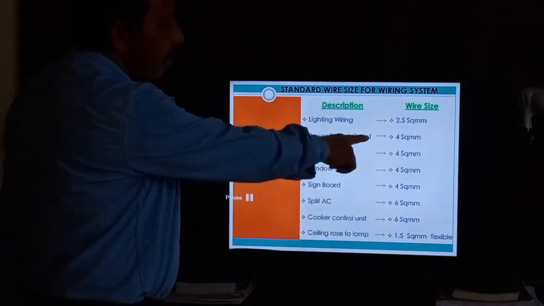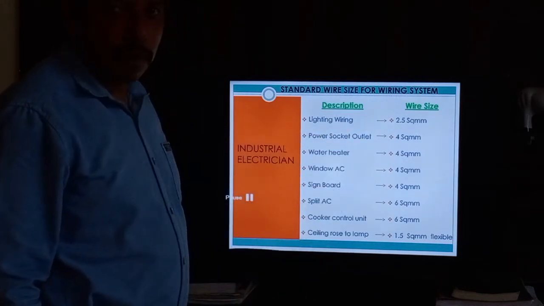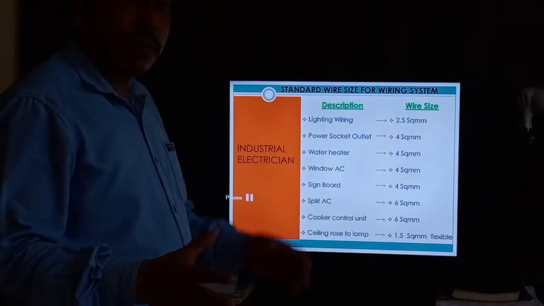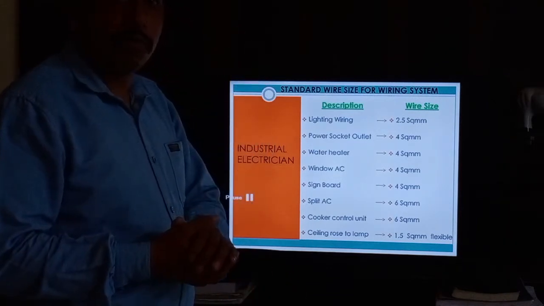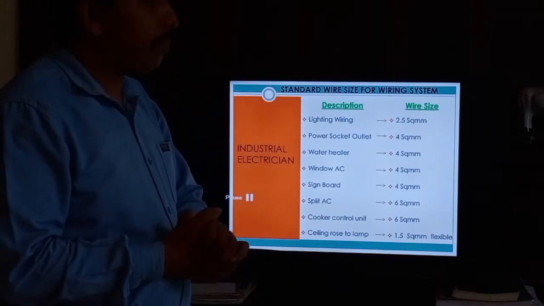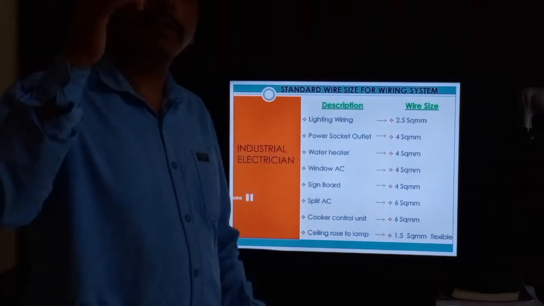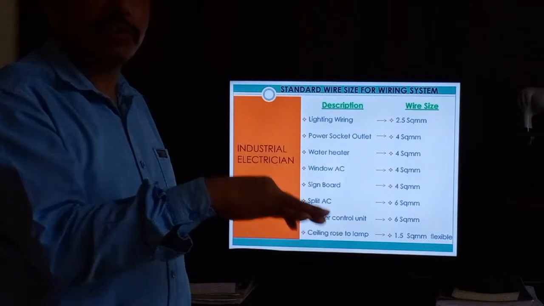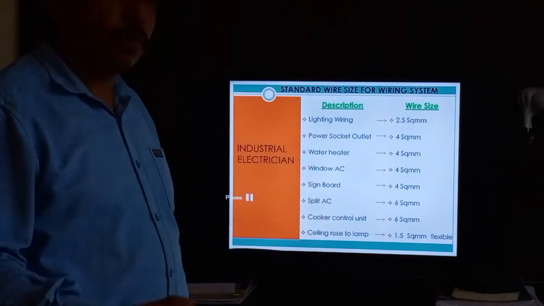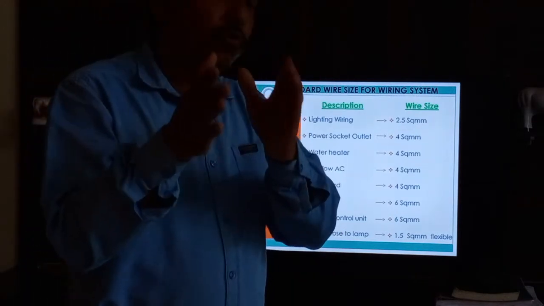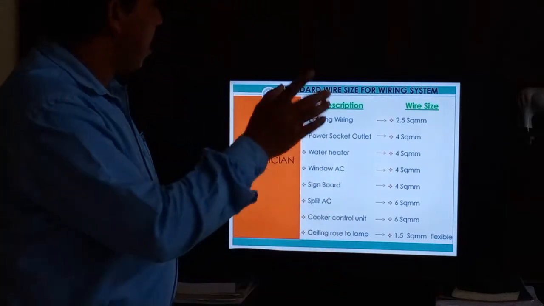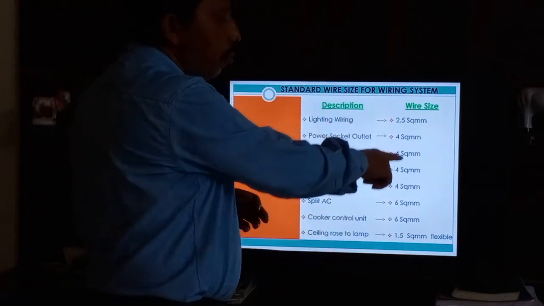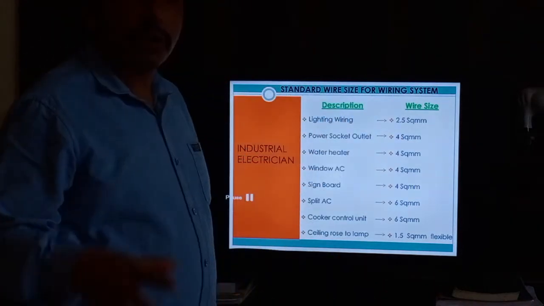And power socket outlet is separate wiring, because in the Gulf standard, power socket wiring comes in ring circuit. This is coming in the next chapter, I will explain about this one. So 2.5 is used for lighting purpose, and 4 mm square we can use for power socket outlet.